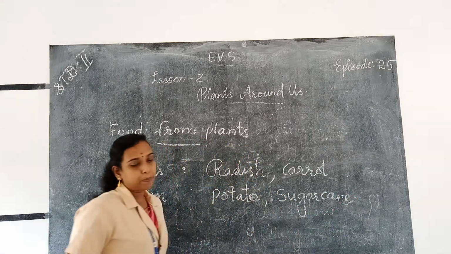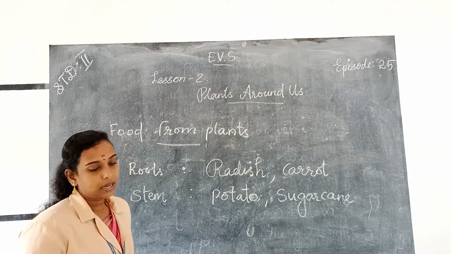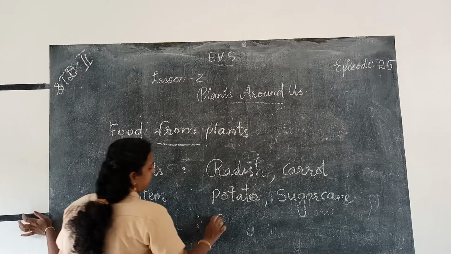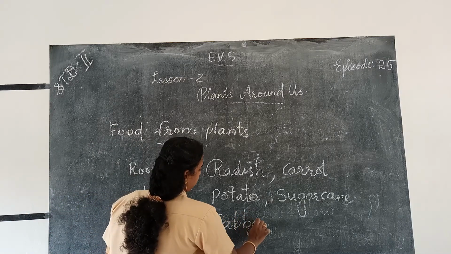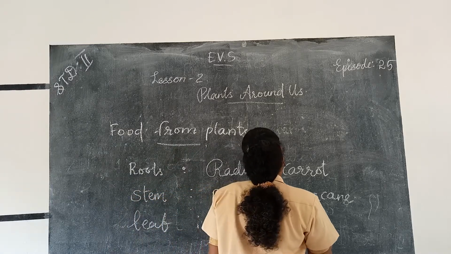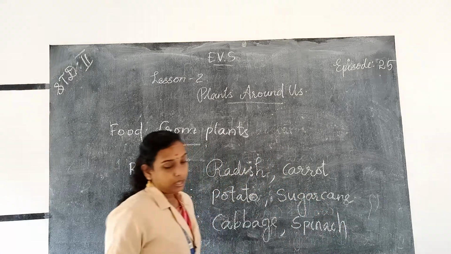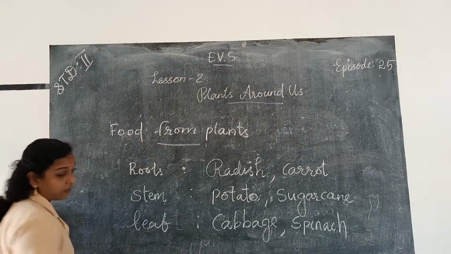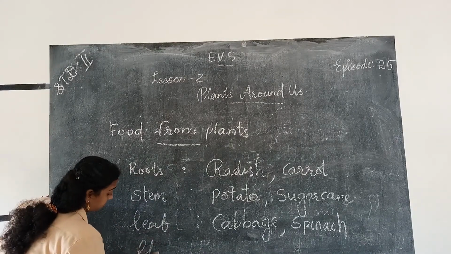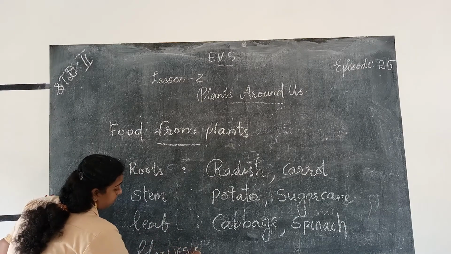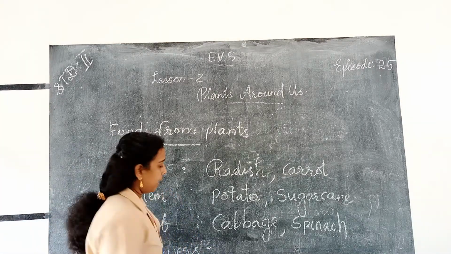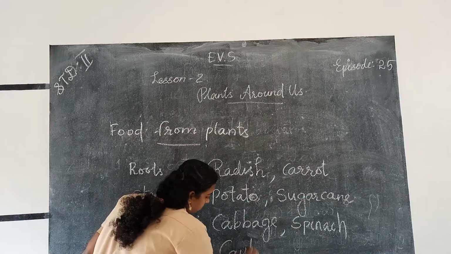Then we get food from parts like leaves, like cabbage, spinach, etc. Leaf, example, cabbage, spinach. Then food from flowers. Flowers like cauliflower, broccoli, etc. Flowers, example, cauliflower and broccoli.